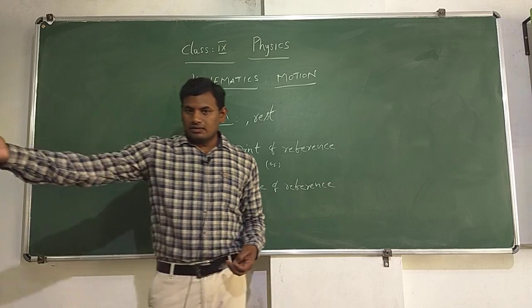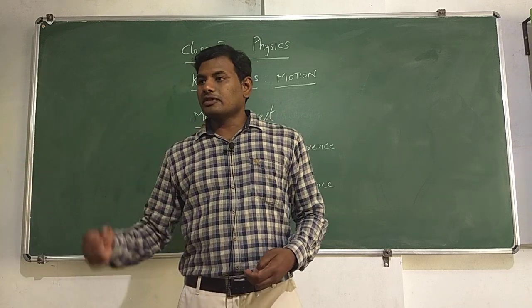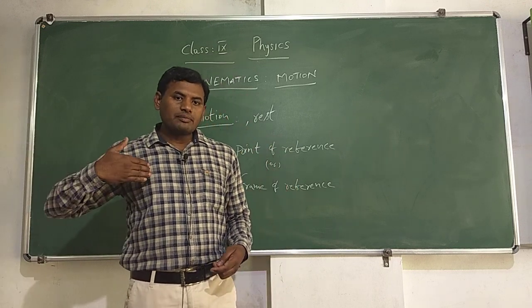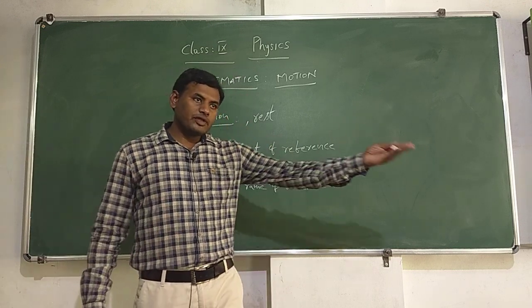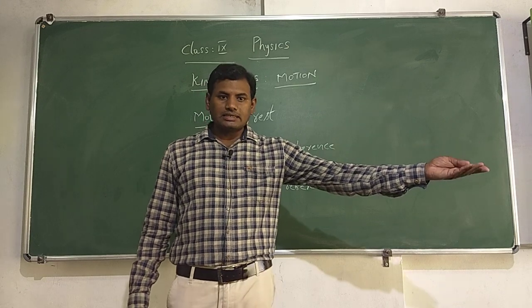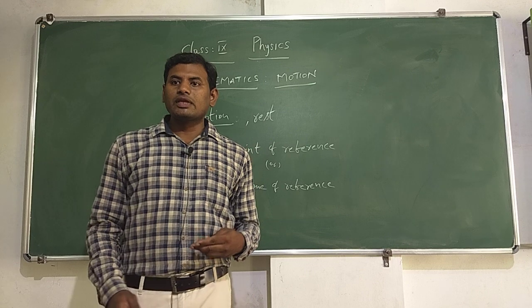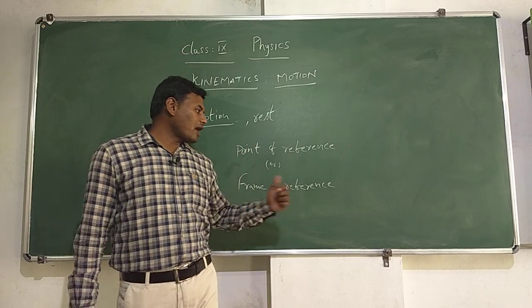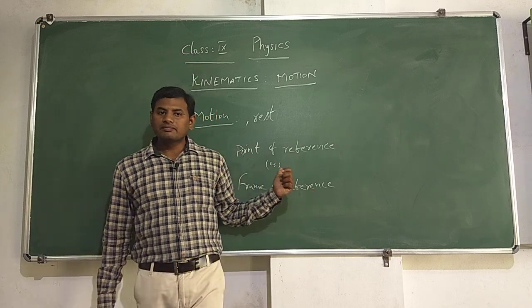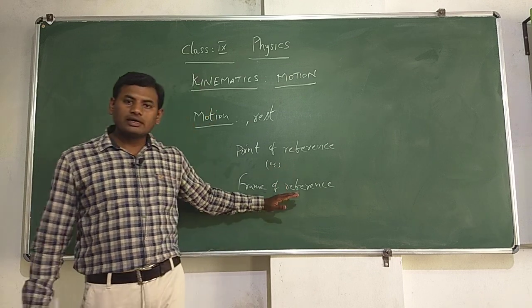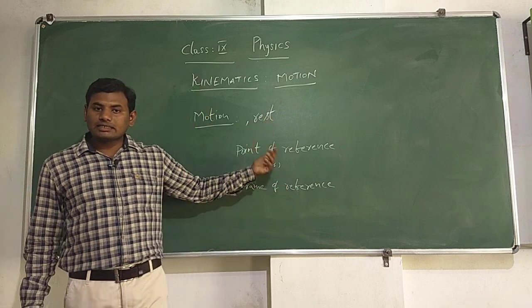For example, what is the frame of reference for the people who are sitting over there? From their position, I am standing right side. For the people who are sitting this side, according to them, I am standing left side to them. So, both of them are correct, but we have to specify the point of reference or frame of reference, that means from where we are observing. That is very important while saying the object is at rest or in motion.